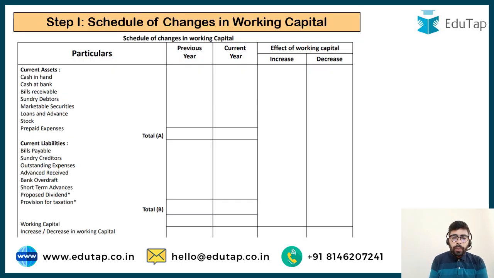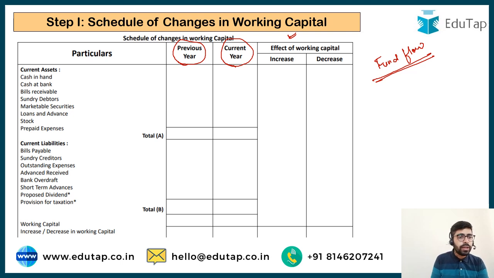Now friends, when we talk about preparation of fund flow statement, the first step would be to find out the flow of fund, and fund means working capital. So we would have to find out the change in the working capital position of the company. We are going to find out the working capital for the last year and for the current year, and then the change in working capital. Change in working capital is basically going to be the fund flow.